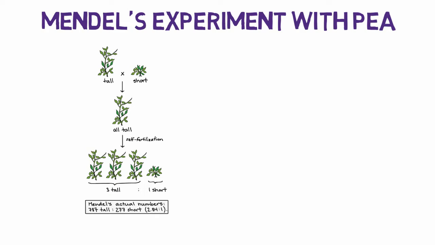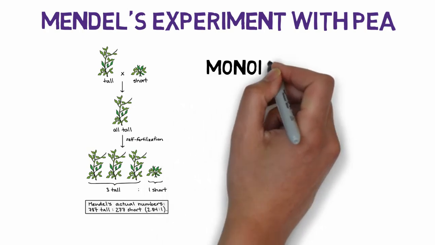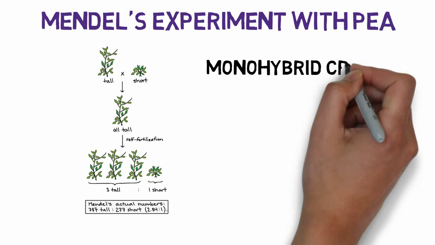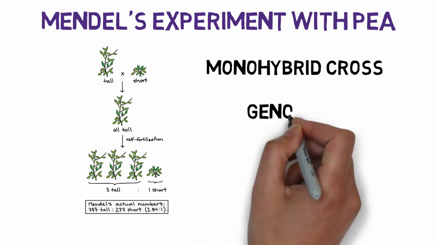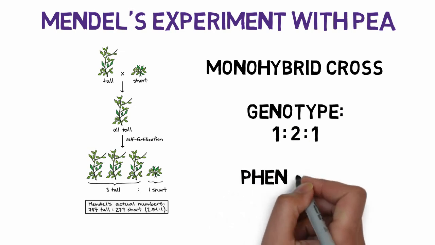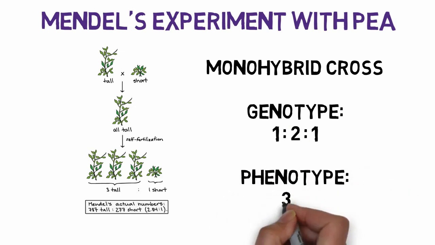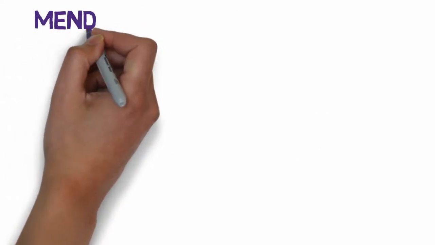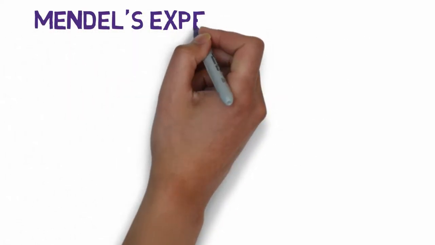In the first generation all the plants were tall, while after self-fertilization they produce 3 tall plants and 1 dwarf plant. This is known as the monohybrid cross, and the genotypic ratio of this cross is 1:2:1, while the phenotypic ratio is 3:1.